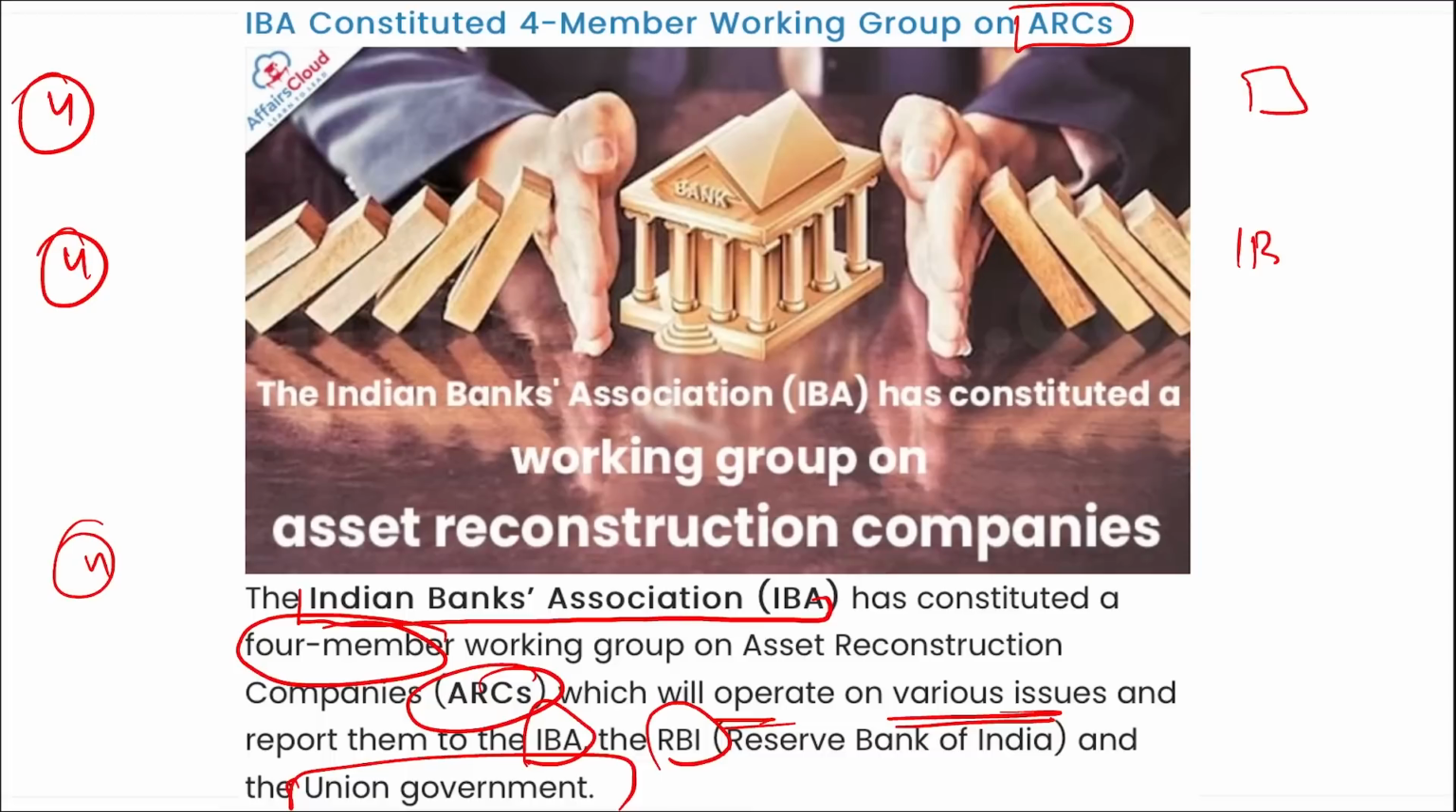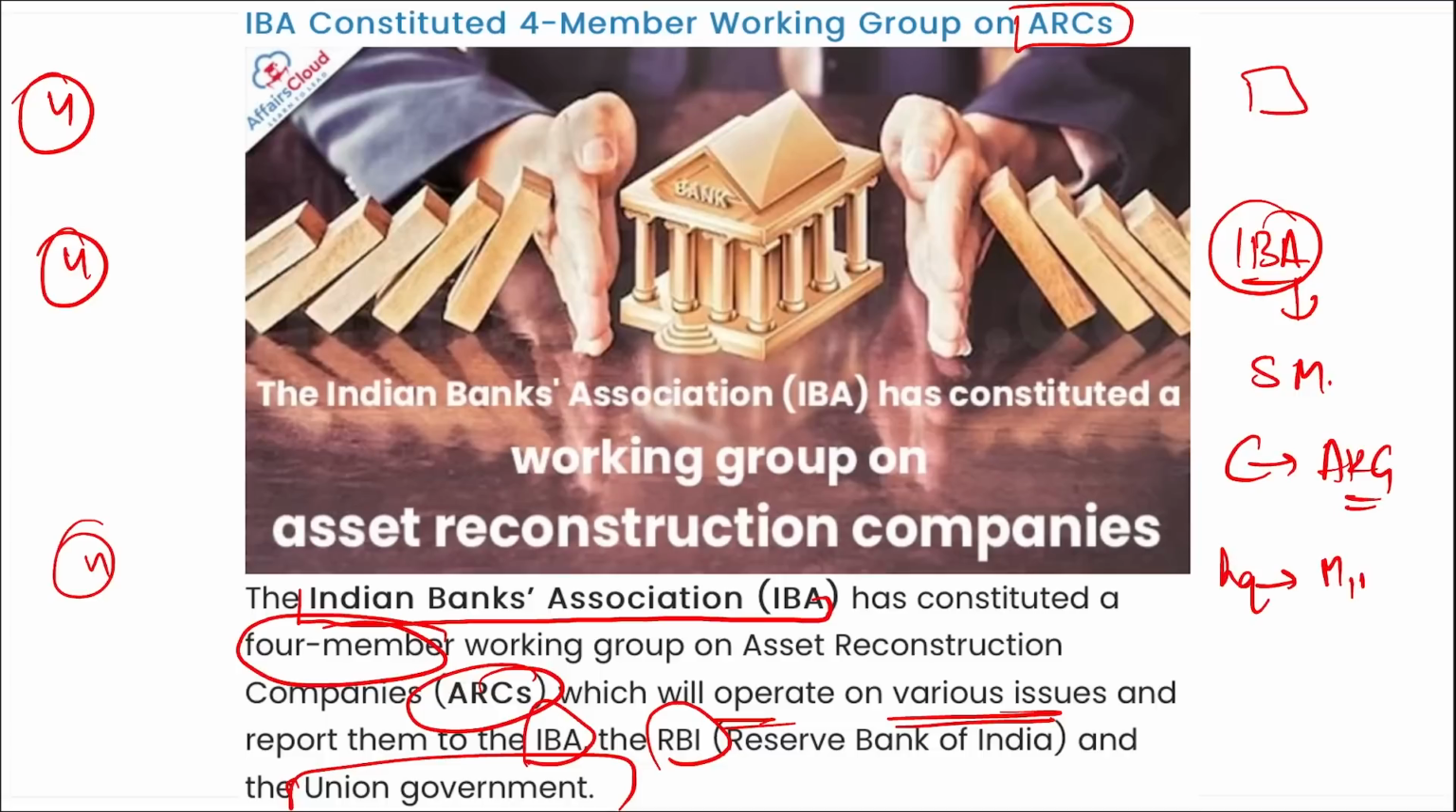If we talk about IBA, the Indian Banks Association, who is the chief executive? Sunil Mehta is the chief executive. If we are talking about the chairman, Atul Kumar Goel is the chairman. Where is the headquarter? It is in Mumbai, Maharashtra. And when was it established? In 1946.